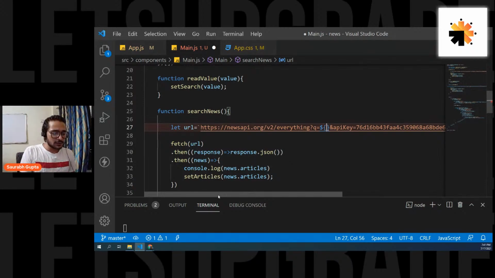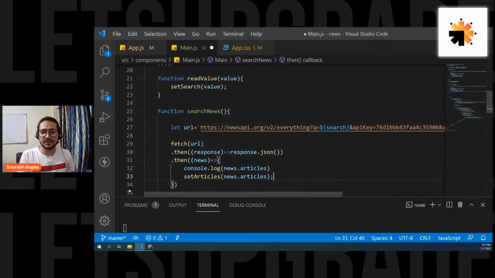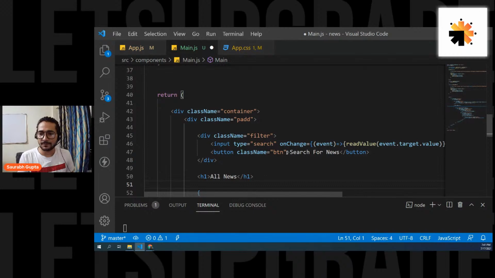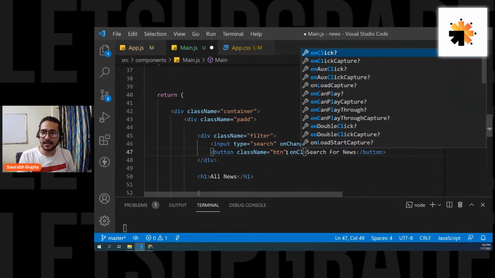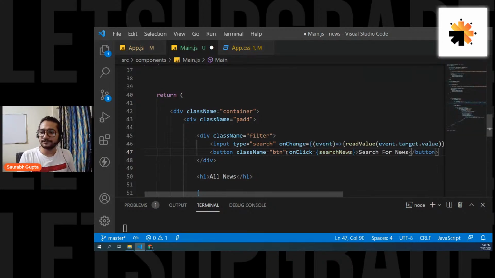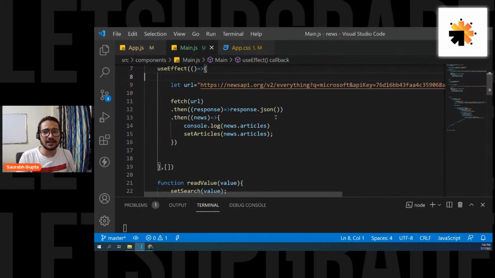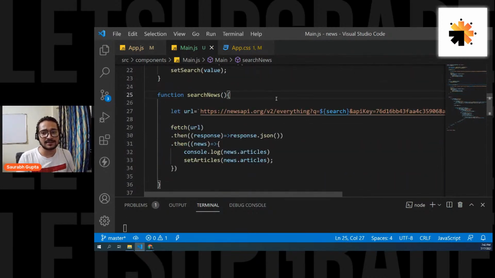First, guys, let's see now. So here, put the search state value, search, and that's it. And let's call this function on that button. So on click, I'm going to call, what is the function? Search news. And let's see now. On click, search news will basically call the exact same thing, but with a new search value. It is doing the exact same thing that we are doing in use effect, but with a new search value. And that's it. Let's see.